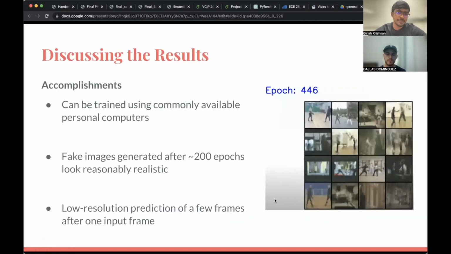Now let's discuss the results. Looking at the accomplishments, we can see that we were able to train a GAN using commonly available personal computers. For example, I trained this GAN using my MacBook. And it is possible for us to generate fake images that look reasonably realistic, as you can see on the right, as some examples. We also got a reasonably low resolution prediction of a few frames after we passed in one input frame.